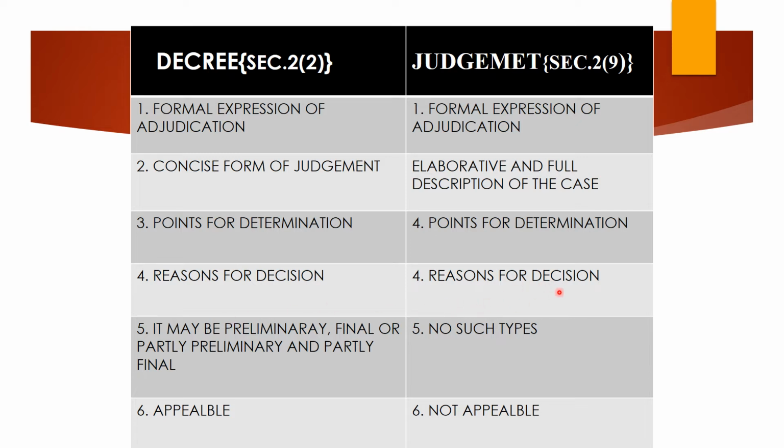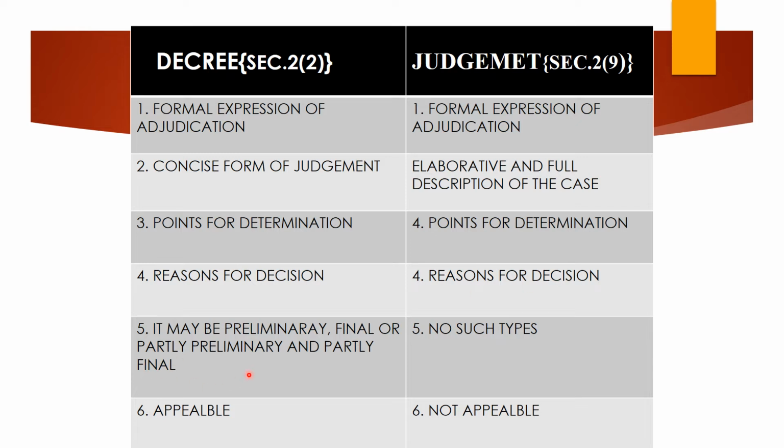This is also known, in our administrative law, we have come across the word speaking order. Speaking order means the order itself speaks the reasons why the decisions have been passed, on what grounds, what are the points that have been taken into consideration for passing the decision. It must be known to the parties so that they can move to the next appellate court if they feel that they are aggrieved by the decision. In both cases, decree as well as judgment, reasons for decision will be there.